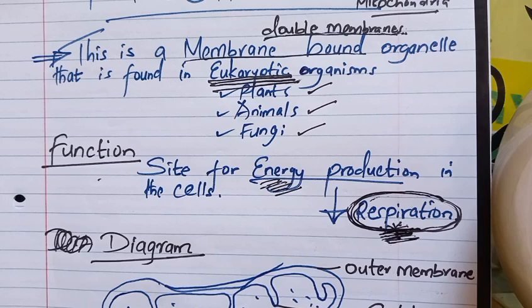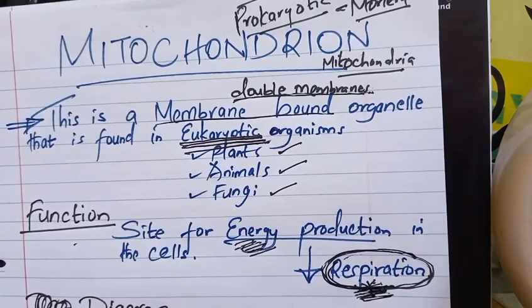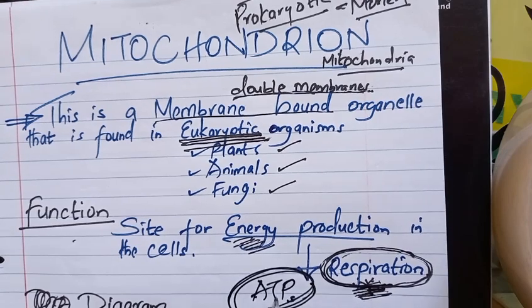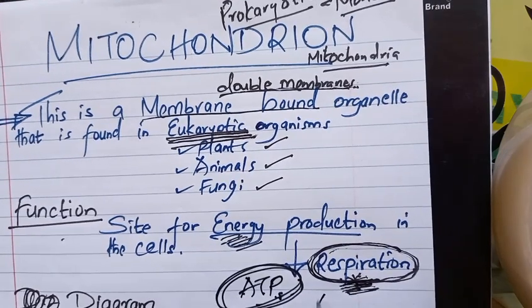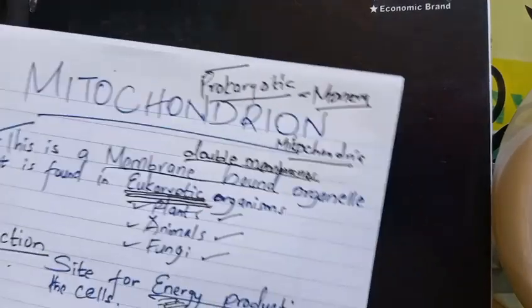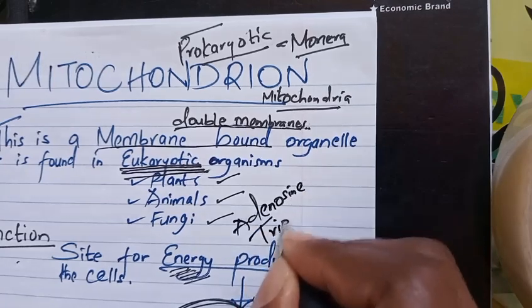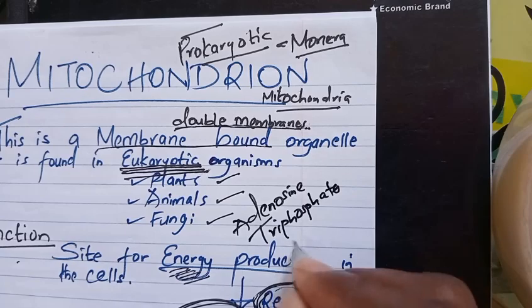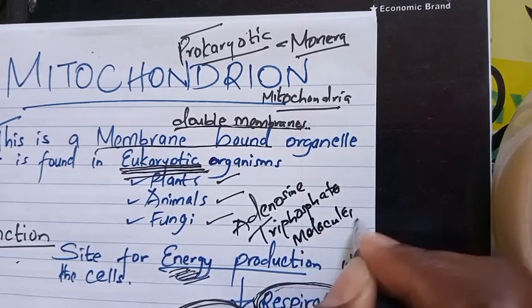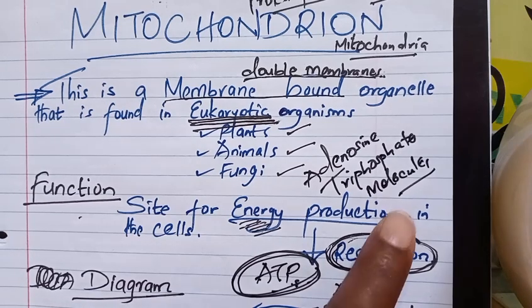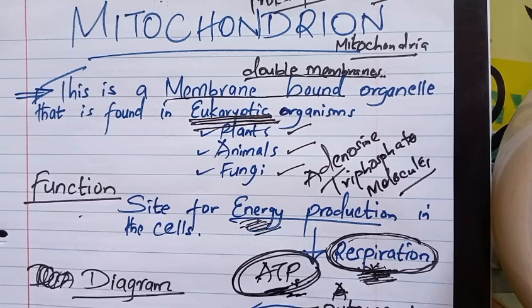Before I go to the diagram, I will talk about in what form the energy is produced or even preserved. We have what we call molecules of energy. We call them adenosine triphosphate molecules, ATPs. Adenosine, I think I can write the spellings here properly. Adenosine triphosphate molecules. These are the energy molecules. So once energy has been manufactured, it will be stored in the cells in these molecules, and that energy will be important in those cells. We have already said that.